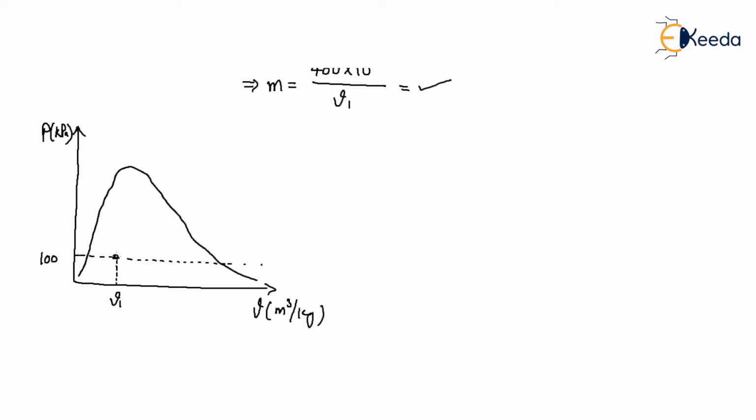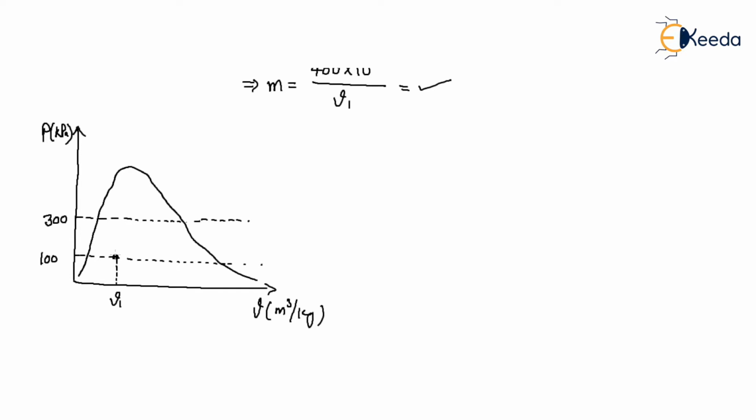Now, heat will be supplied. When the heat is supplied up to 300 kilopascal, the piston doesn't move. That means this is a floating pressure, P float, right?